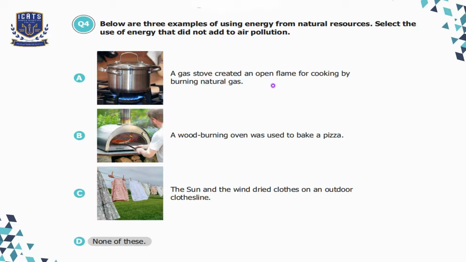So when natural gas and wood are burned to create heat, it is definitely going to add to air pollution. So we'll choose option C here, because when we dry clothes in the sun and the wind, it is not going to increase the air pollution.